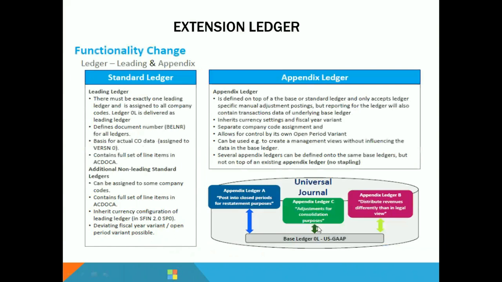The base ledger I'm going to be using is called the OL, and on top of it, I have three extension ledgers. One extension ledger I'm going to use for transaction posting in the closure period for the restatement purpose. What is the closure period?